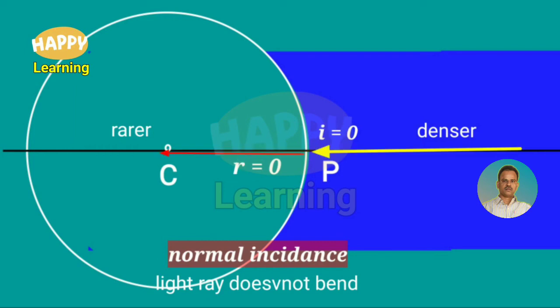Then, this is a reverse case. Here the light ray is trying to enter from denser medium to rarer medium, but the light ray is along the principal axis. So it is the case of normal incidence. Here the light ray does not bend.